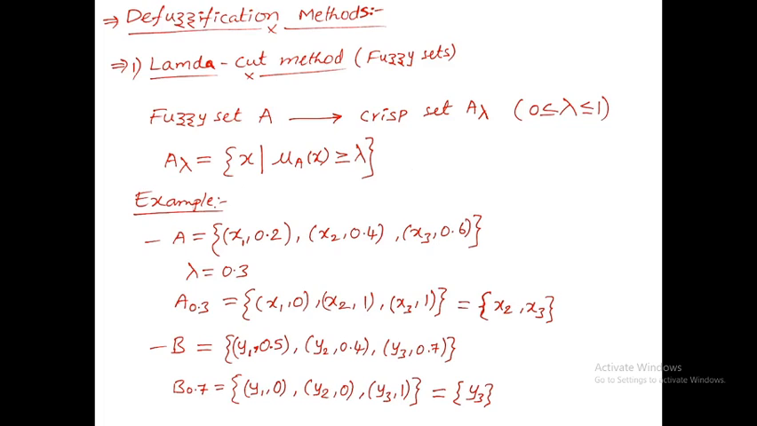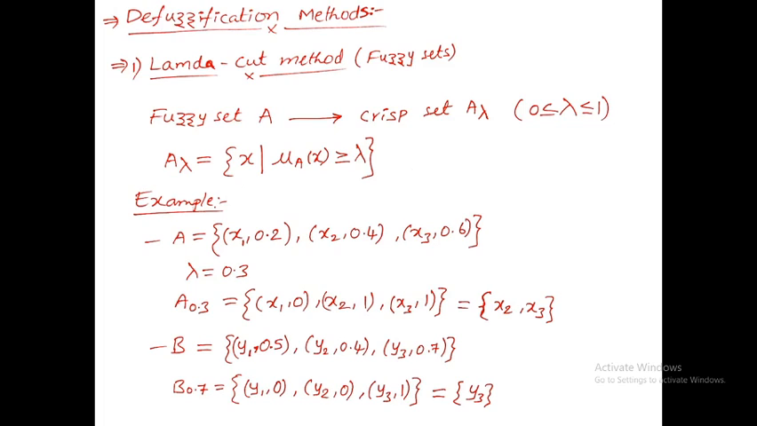In the process of defuzzification, there are a few methods. We'll see them one by one. The first defuzzification method is the lambda-cut set method. What does the lambda-cut set method mean? Let us assume A is one fuzzy set. Fuzzy set A needs to be converted into a crisp set, and the crisp set is denoted with A subscript lambda. Here the lambda value varies between 0 and 1, including both 0 and 1: 0 ≤ lambda ≤ 1.